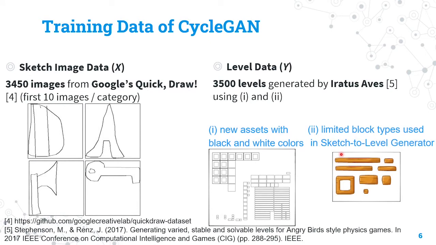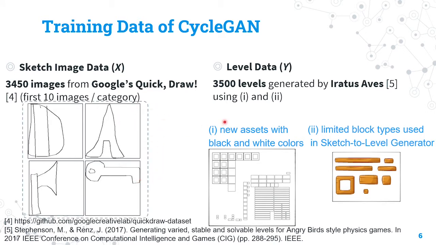In order to train CycleGAN, we prepare two datasets separately. The first dataset is sketch image data, which we obtain from Google Quick Draw. In particular, we extract the first 10 images in each of the 345 categories that Google Quick Draw provides. Their examples are shown here.